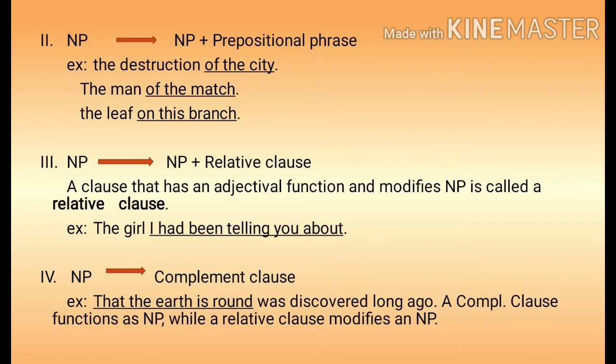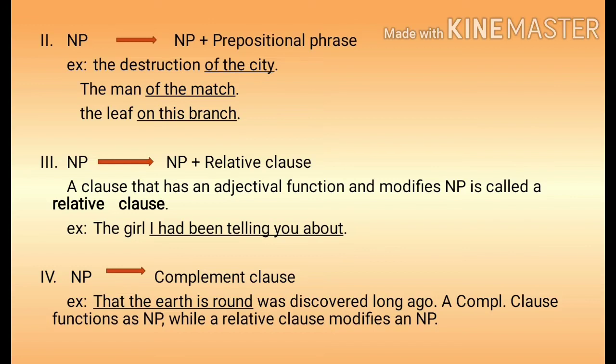Next, third one, noun phrase can consist of noun phrase plus relative clause. A clause that has an adjectival function and modifies NP, that is noun phrase, is called a relative clause. For example, the girl I had been telling you about.